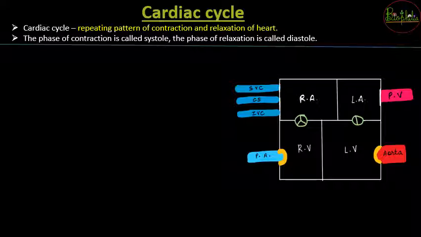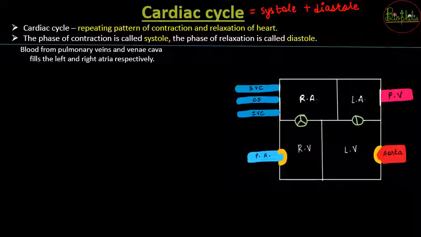So the phase of contraction, when the heart contracts, you call it systole, and when there is relaxation of the heart, you call it diastole. So these are the two terms that you need to remember for understanding the cardiac cycle. In a way, you can define the cardiac cycle as systole plus diastole. So one systole plus one diastole is going to complete one cardiac cycle. Now let's see it in detail.